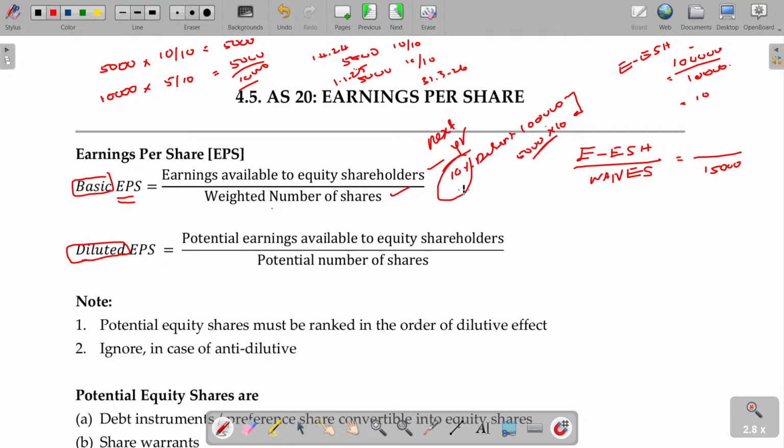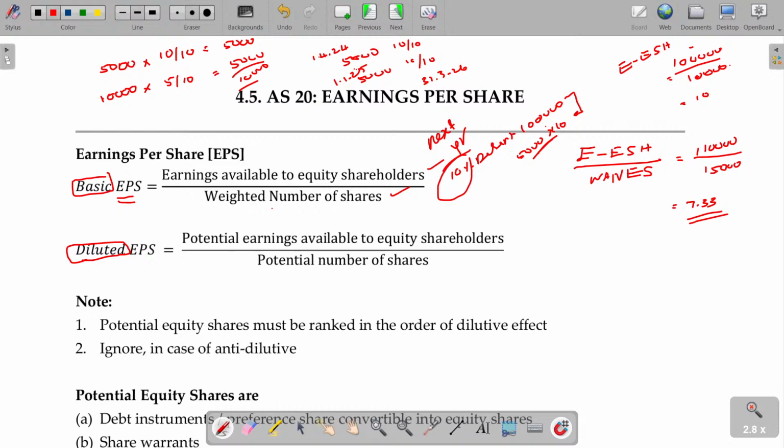For that 1 lakh at 10%, that is 10,000, you don't pay the interest. If you don't pay the interest, earnings available to the equity shareholders will increase in the numerator. Now what is the revised value? 1 lakh 10,000 divided by 15,000. 7.33 will be your answer.